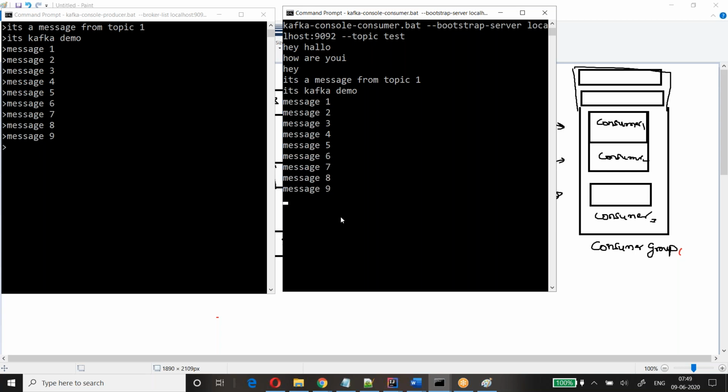Okay. Now this is with a single consumer. If I have multiple consumers, how will it work? Do you understand the difference between with and without from beginning? Whenever you start your consumer without using hyphen from beginning, it will not process any old messages. It will only take the messages that are published after the consumer starts.